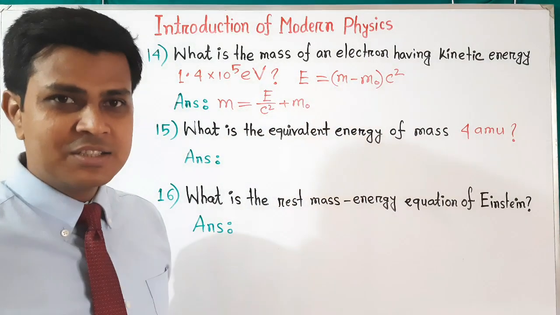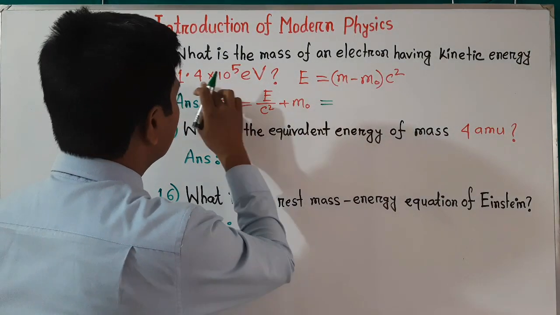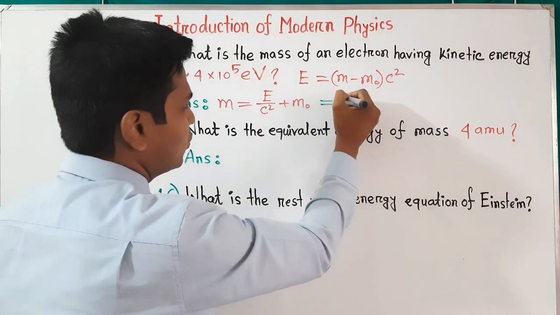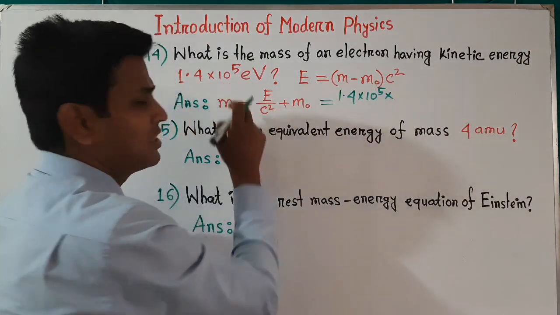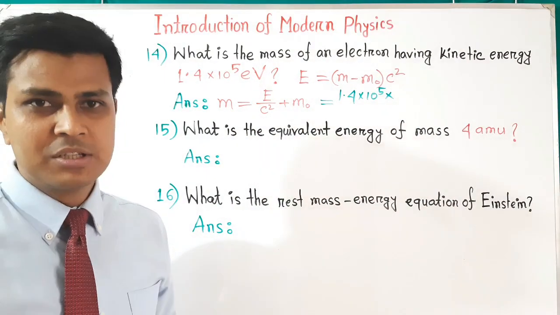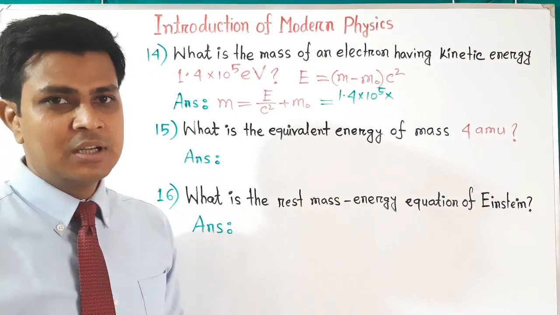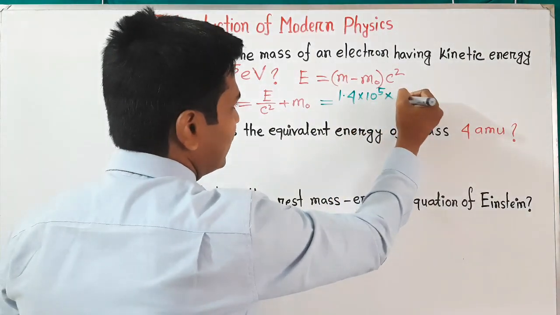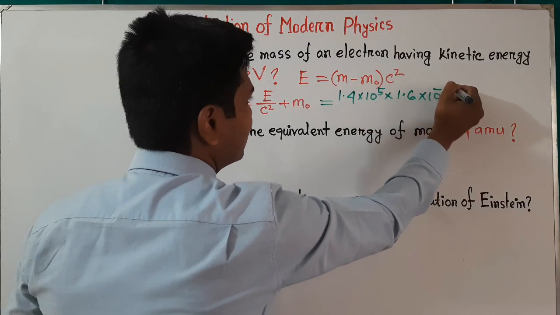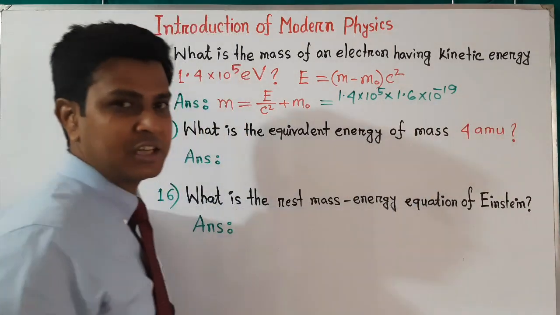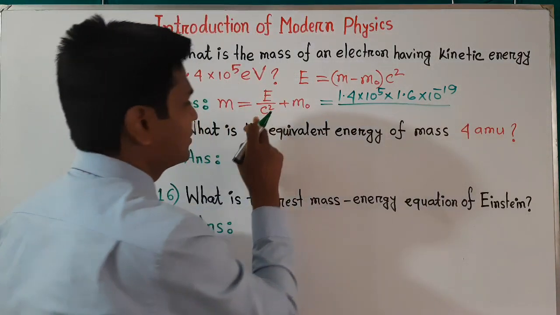Here E is the energy, whose value is given here as 1.4 into 10 to the power 5, but this energy is given in electron volt unit. We have to convert electron volt unit to the joule unit, so we have to multiply it by 1.6 into 10 to the power minus 19, divided by c square.